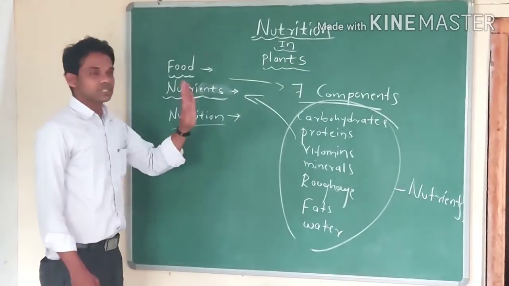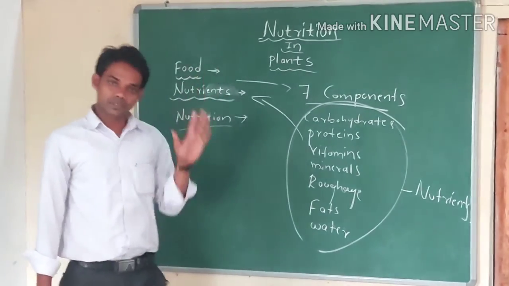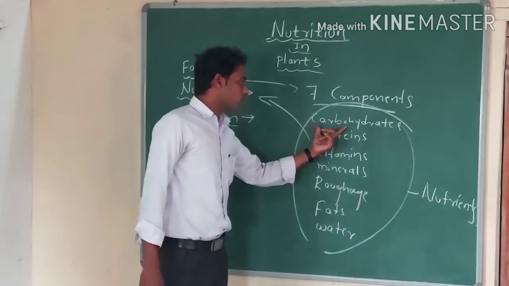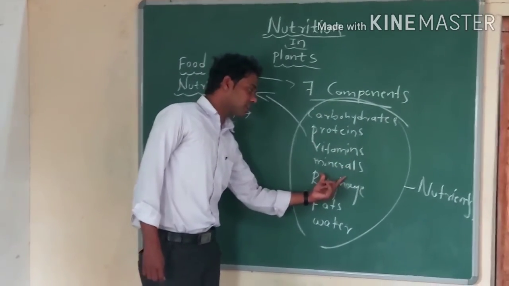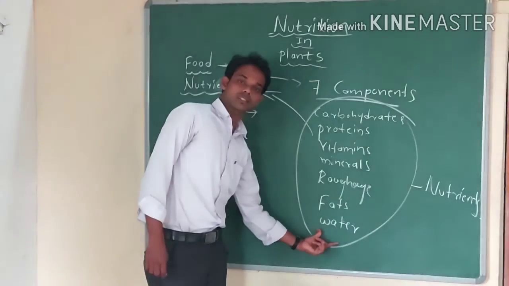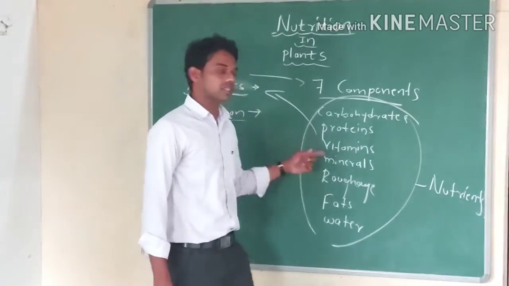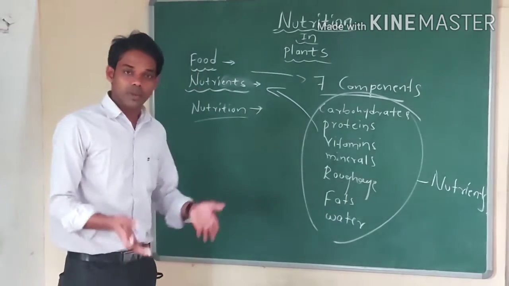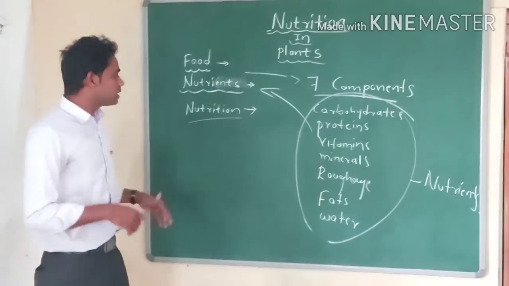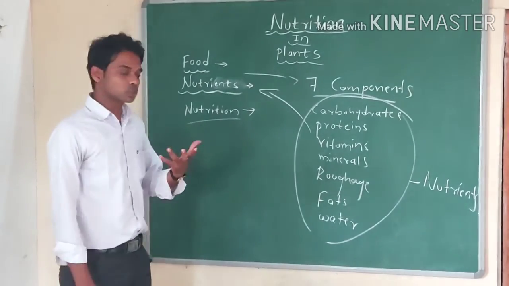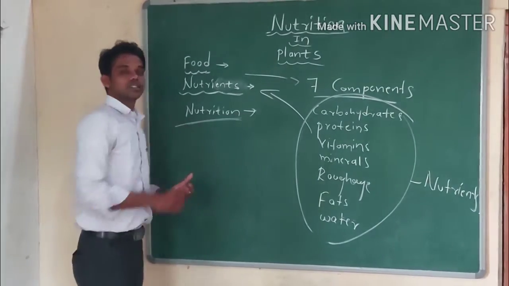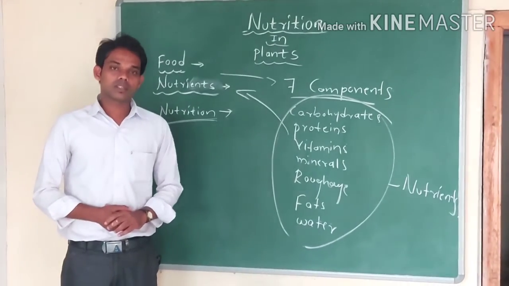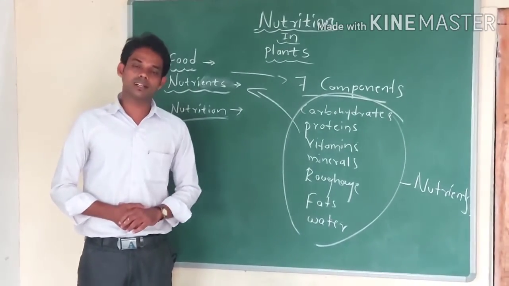Understood? Today we studied food. Food is the substance which gives us energy. Food consists of 7 components: carbohydrates, proteins, vitamins, minerals, roughage, fats, and water. All together we call these the nutrients. It means there are 7 nutrients. When we take food, it is utilized by the body. This process is called nutrition. Nutrition means taking food by the organism and its utilization by the body.